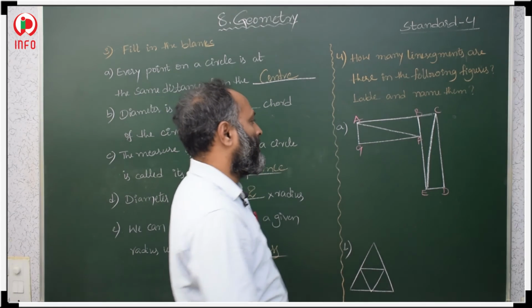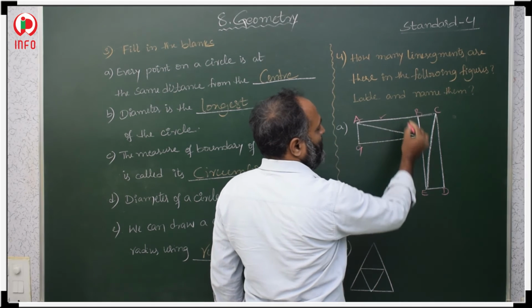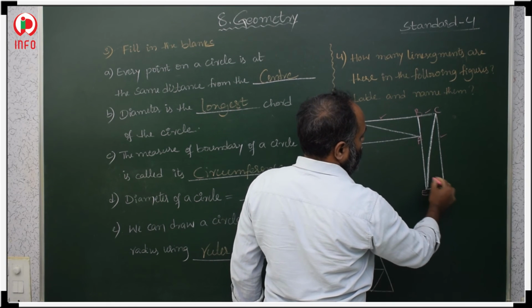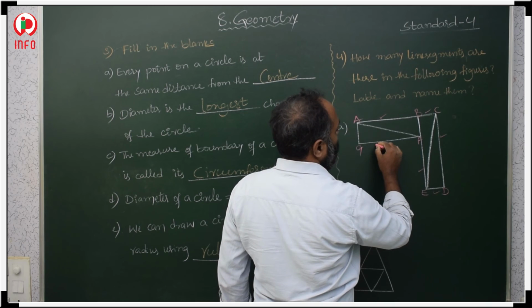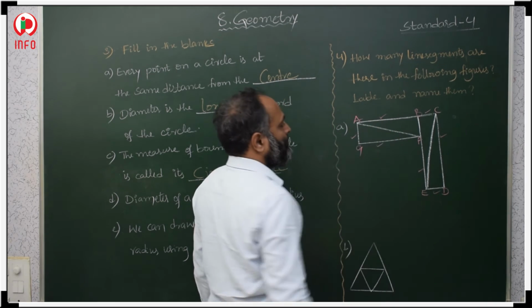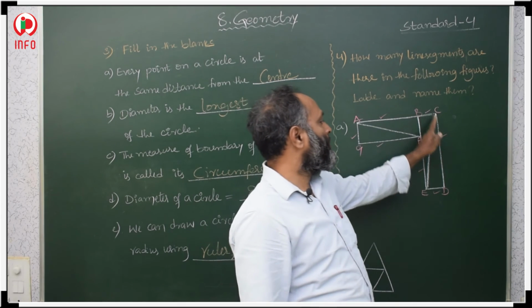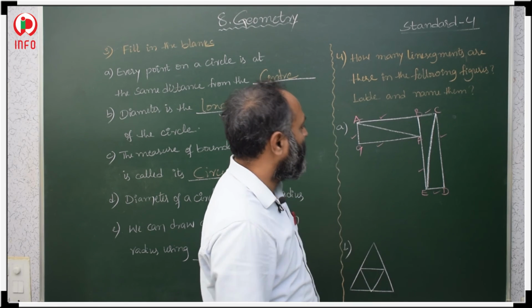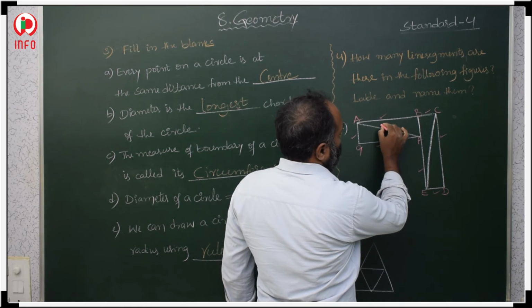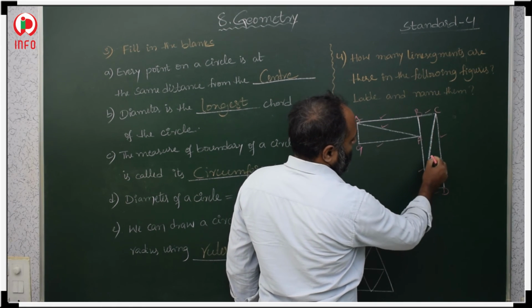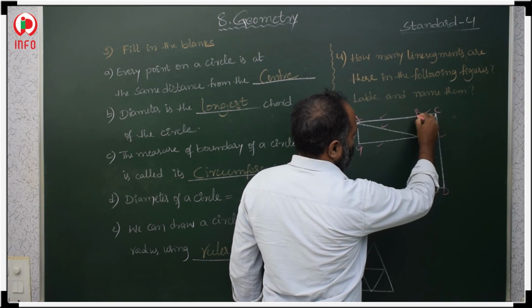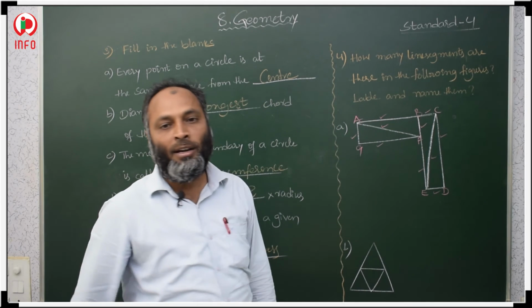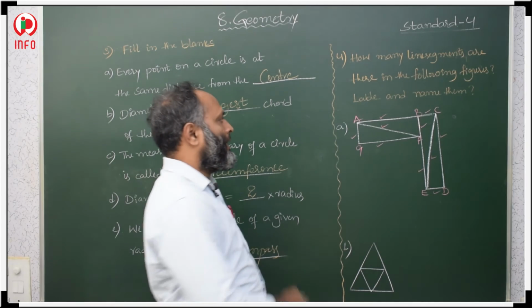AB is first, BC, CD, DE, EF, FG, GA. 1, 2, 3, 4, 5, 6, 7. Then 8, 9, and this one here to here, FB, 10. Total 10 line segments.